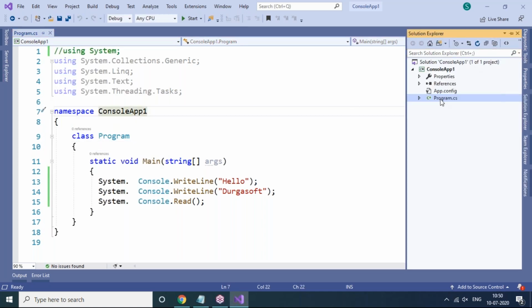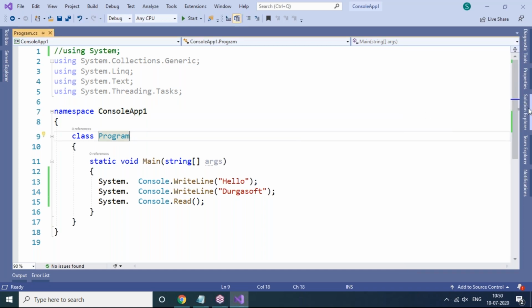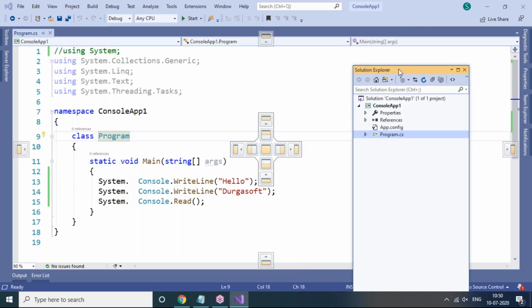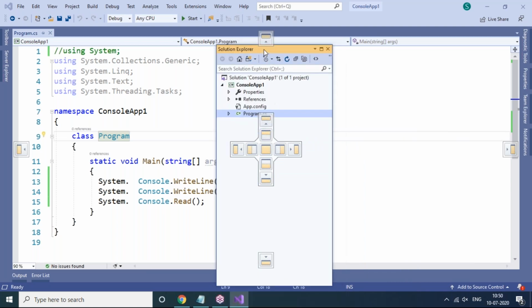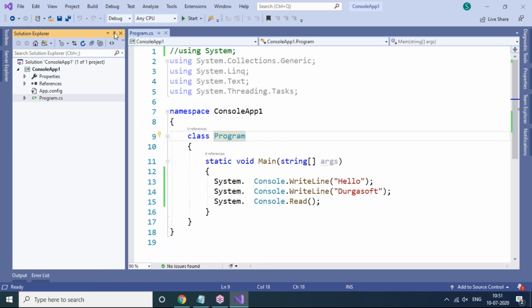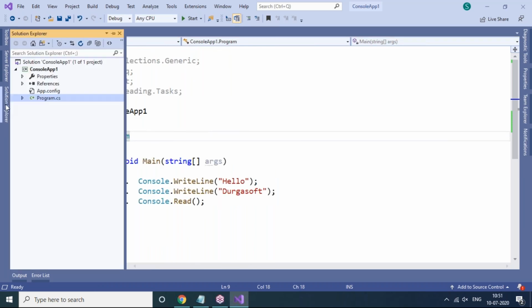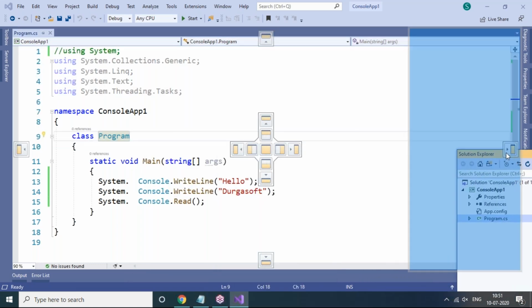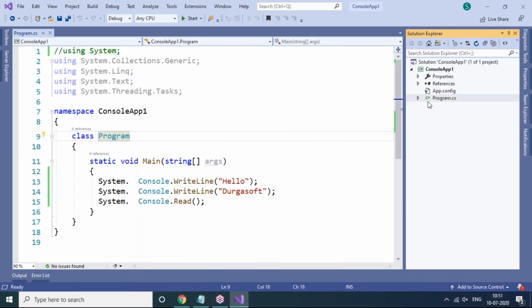Or else, if you are not comfortable with the Solution Explorer being on the right-hand side and want to keep it on the left-hand side, press the left mouse button, place the cursor here and drag it anywhere. All the corners are shown. Here I'm going to drag and drop it in the left corner, so from now on Solution Explorer is on the left-hand side as per your comfort. Again, let me drag and drop it on the right-hand side. As it is, you can keep it on the right-hand side. That is optional here.